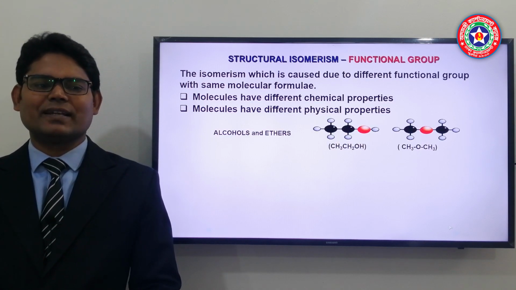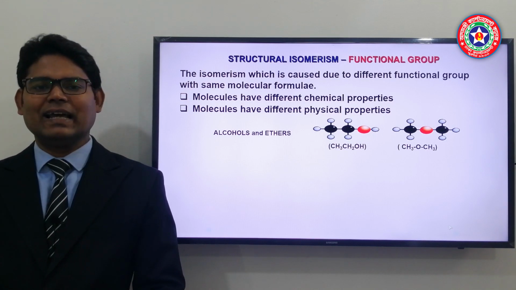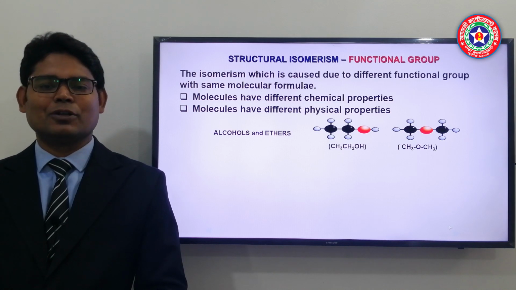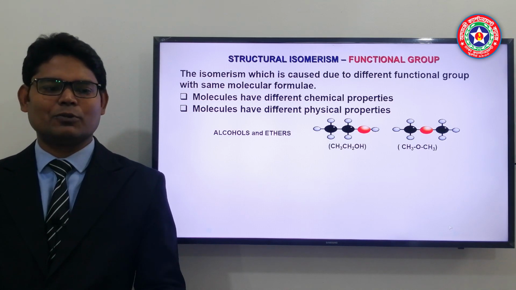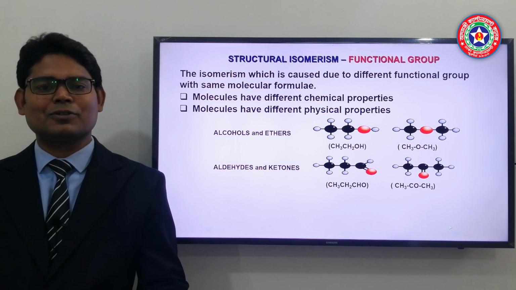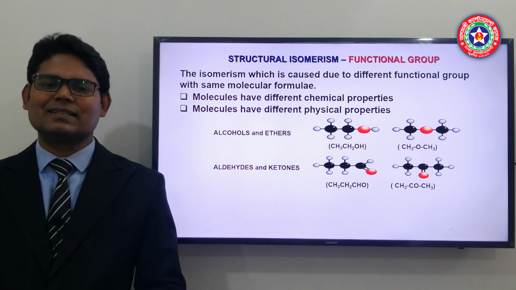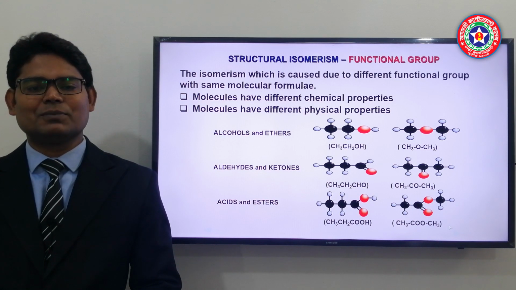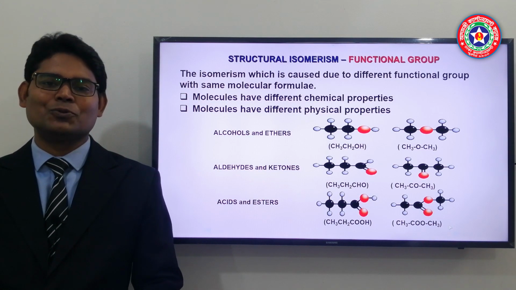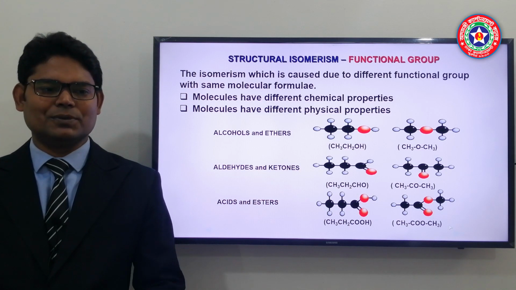Now, the first example is alcohol and ether. If there is an alcohol, another functional group is possible within the same molecular formula, that is ether. If there is an aldehyde, another functional group isomer is possible, that is ketone. And the final example is that if there is a carboxylic acid, the ester pattern is also possible.